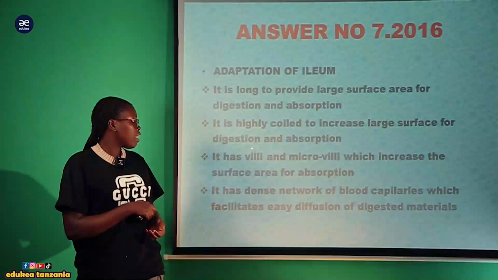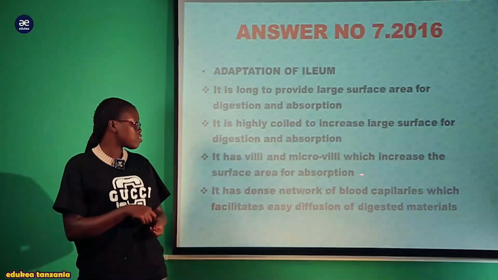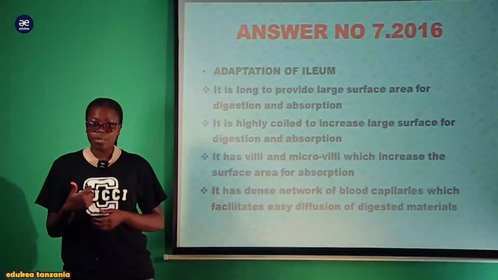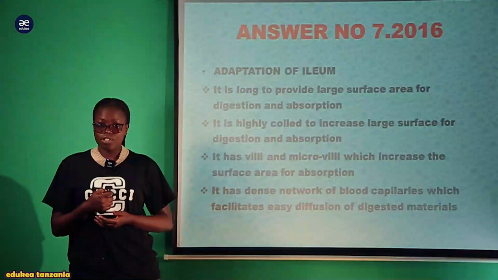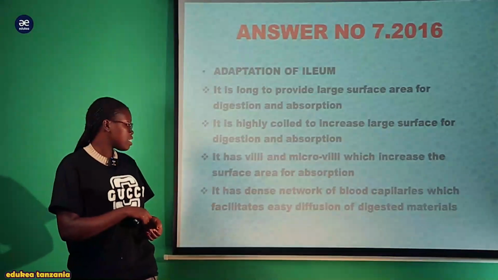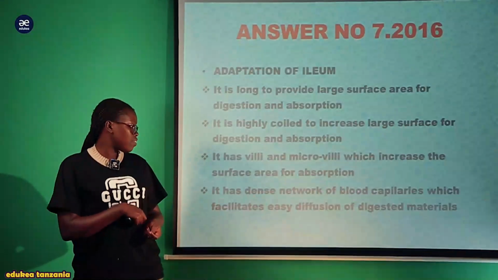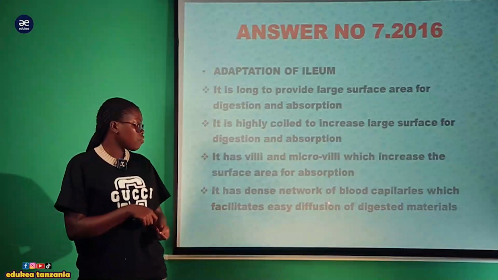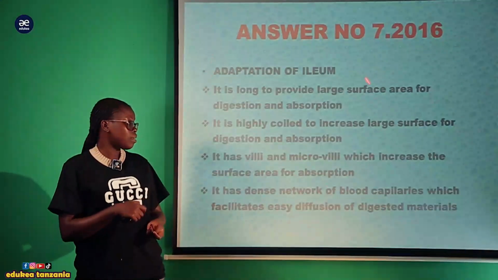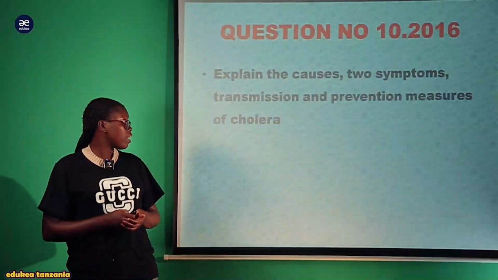Also, it has villi and microvilli which increase the surface area for absorption. Villi together with microvilli increase the surface area for absorption. Also, it has a dense network of blood capillaries which facilitates the easy diffusion of digested material. So these are the major adaptations of the ileum.